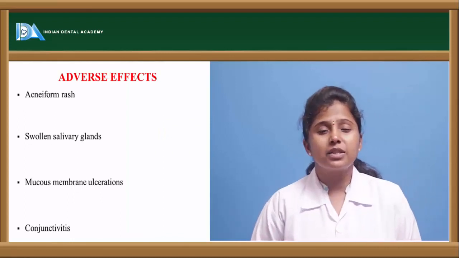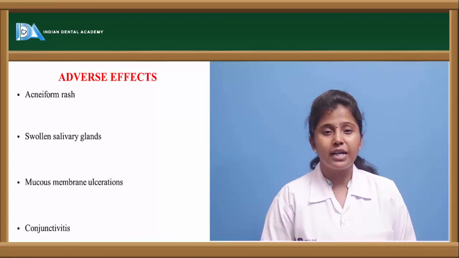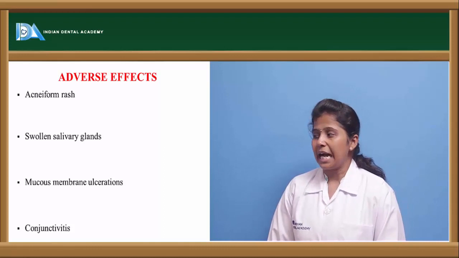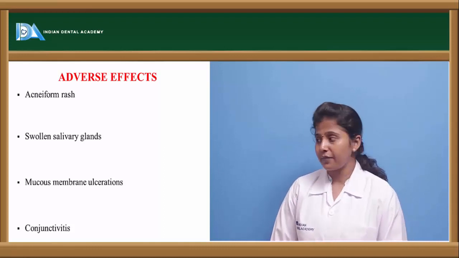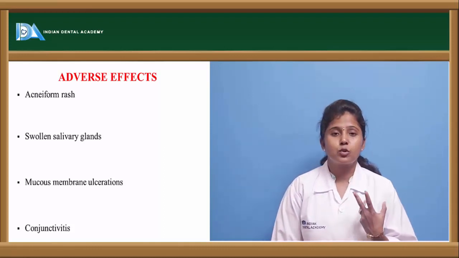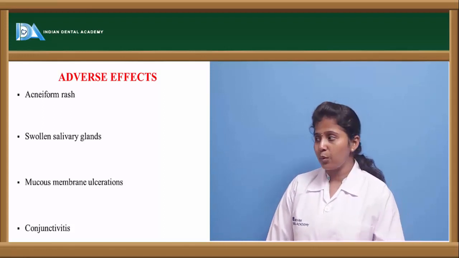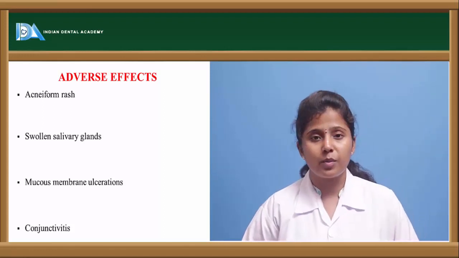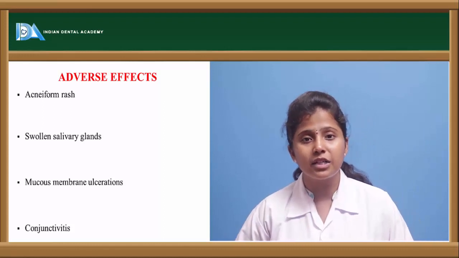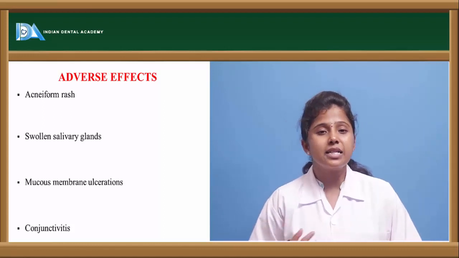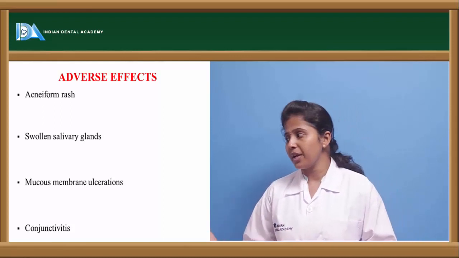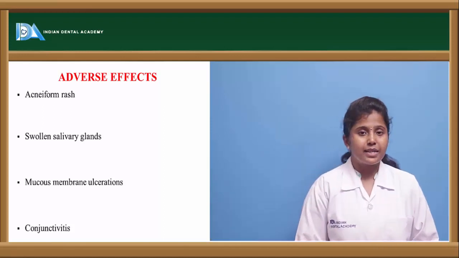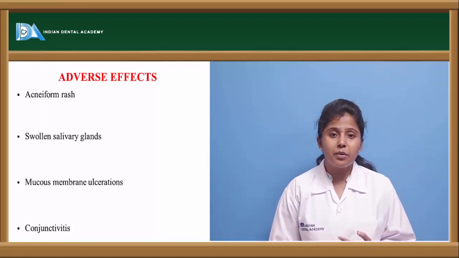The adverse effects observed because of the iodides and iodines are: it causes acneiform rash, the rash which is caused because of acne, and there will be swelling of the salivary glands, and it causes some sort of ulcerations in the mucous membrane. So the mucous membrane degradation takes place, leading to ulcers in the mucous membrane, and it causes conjunctivitis, that is redness and inflammation of the eye.